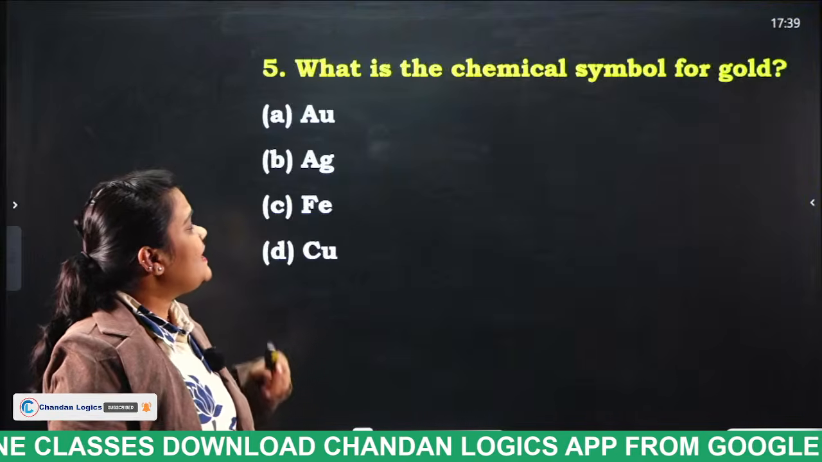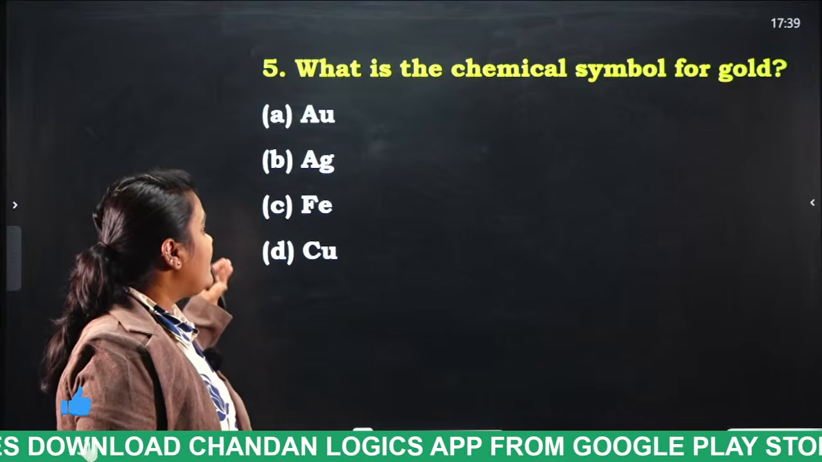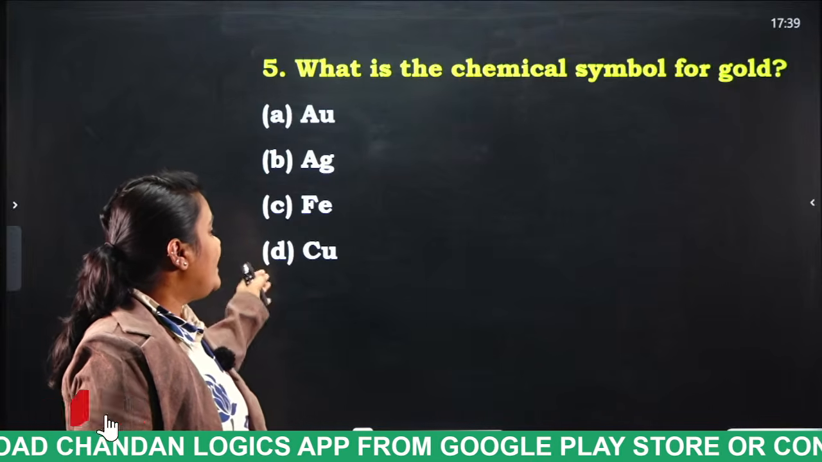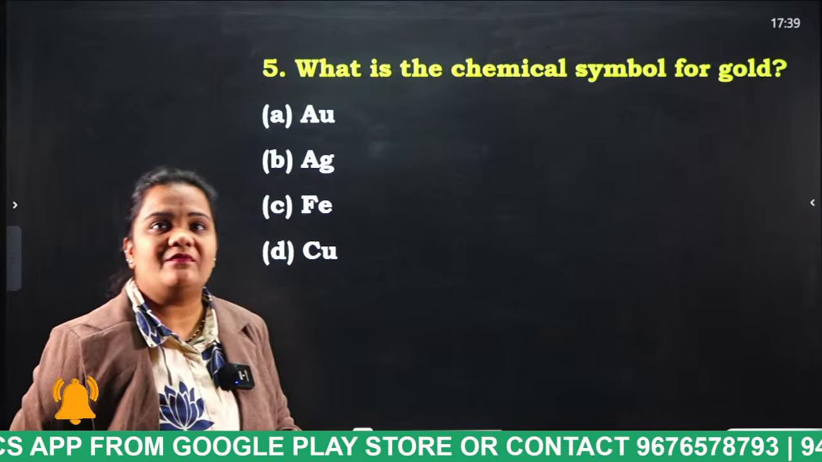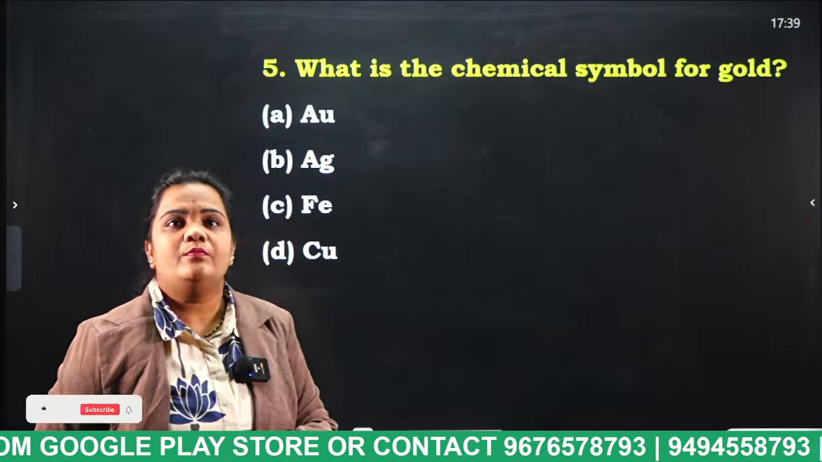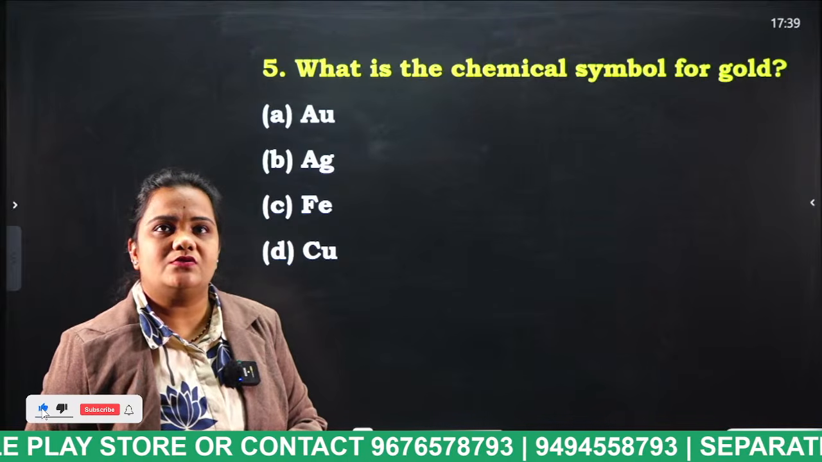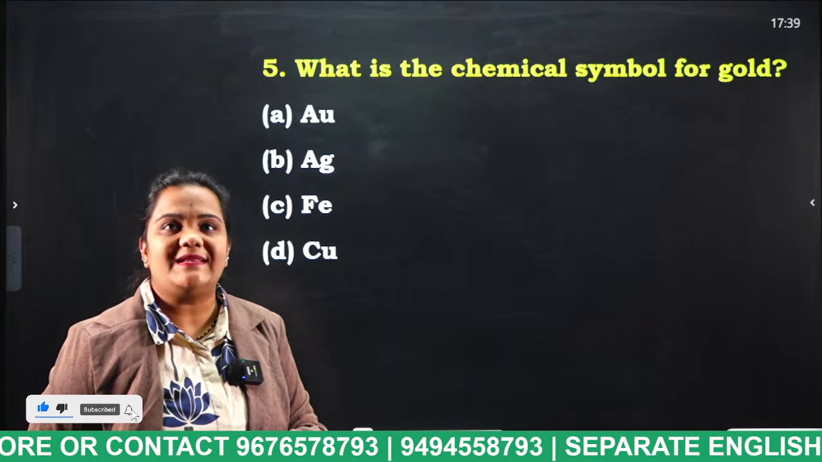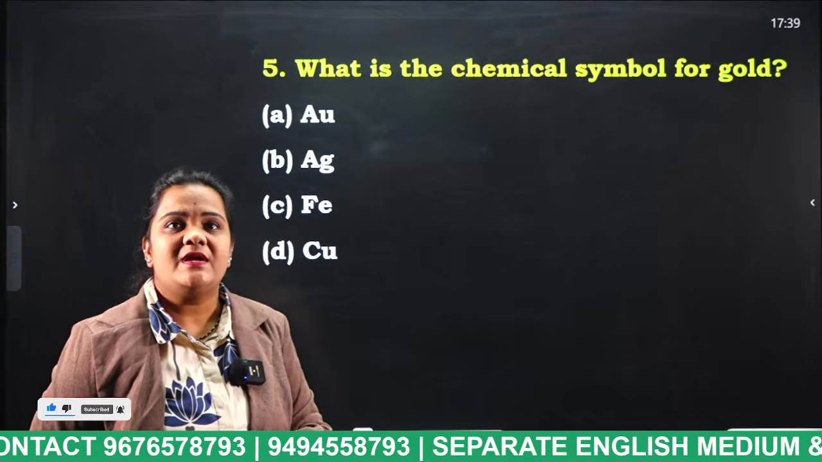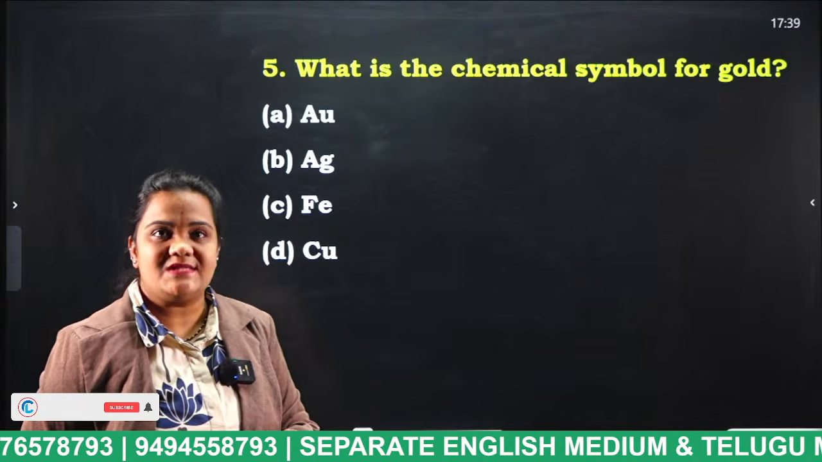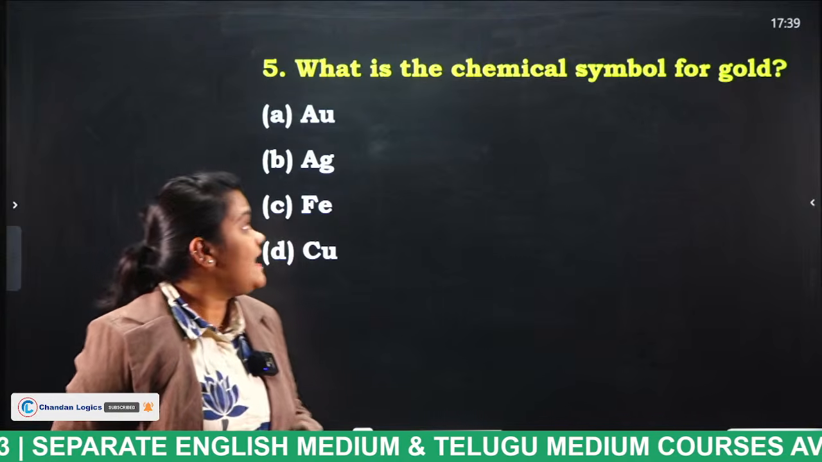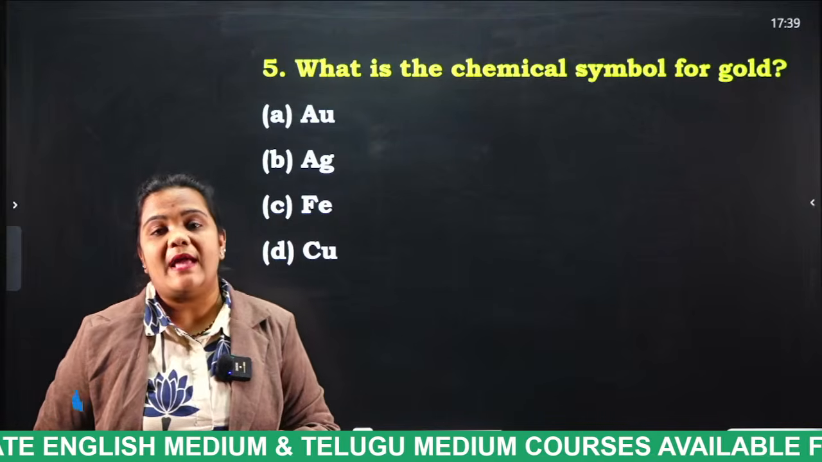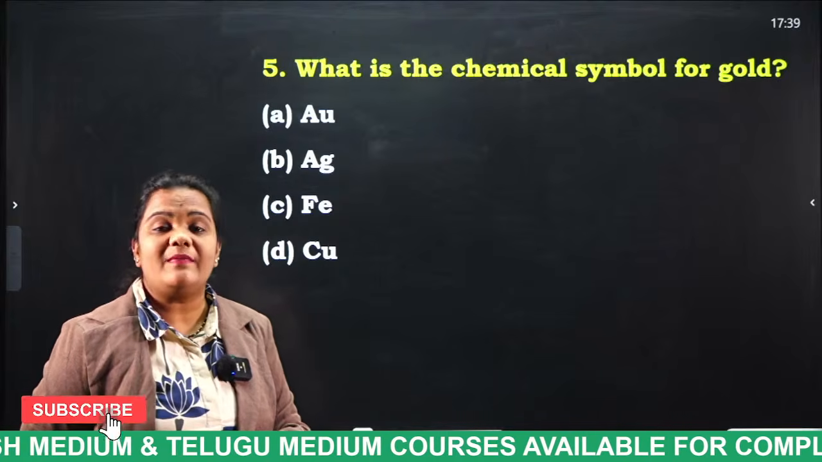What is the chemical symbol for gold? Aurum, Argum, Argentum, Ferrous, Cuprum. Now tell me. Yes, very good evening, one and all. Please like the session and share it to your friends who need the classes in English medium. What is the answer for this question? What is the chemical symbol for gold, and also tell me the atomic number of gold.